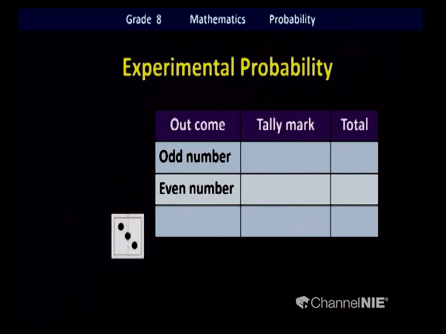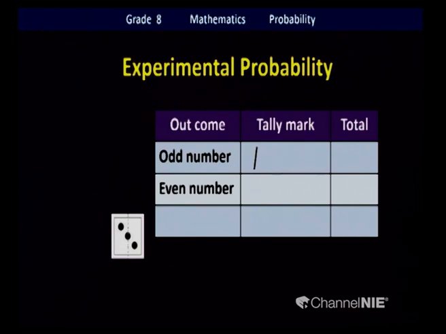Oh, what is the number you got? Number 3. Is it odd or even? Yes, that is an odd number. So how do you collect this data? Yes, you can use tally marks to collect this data.